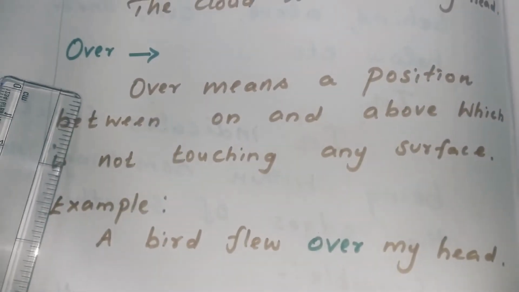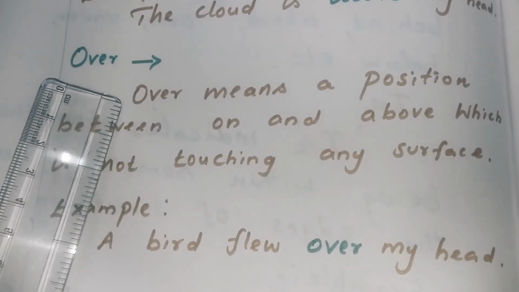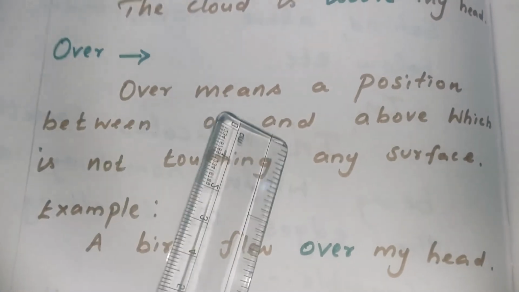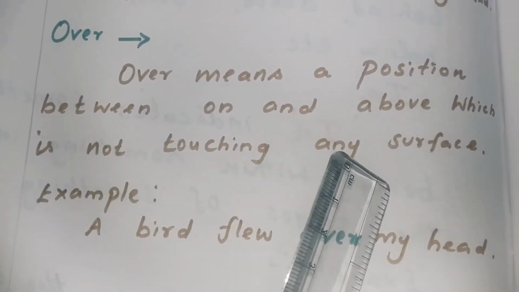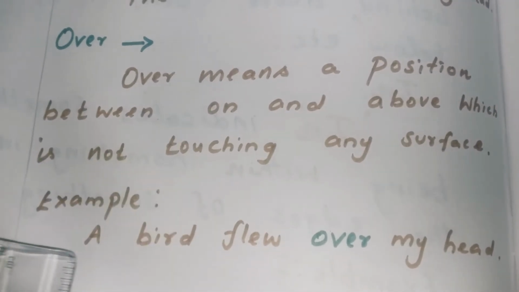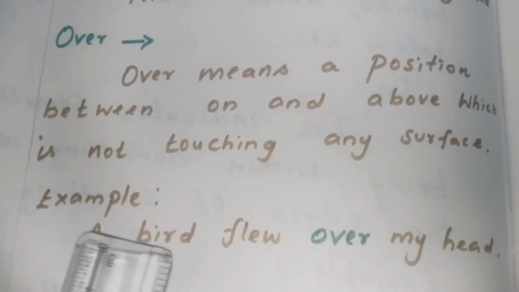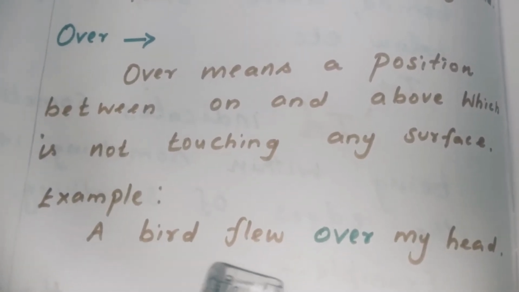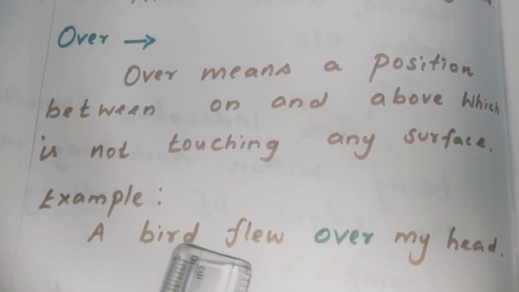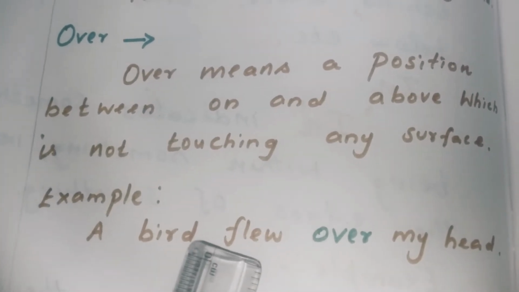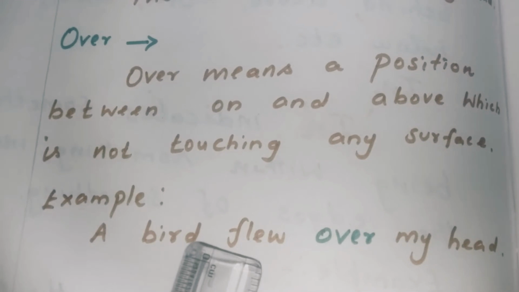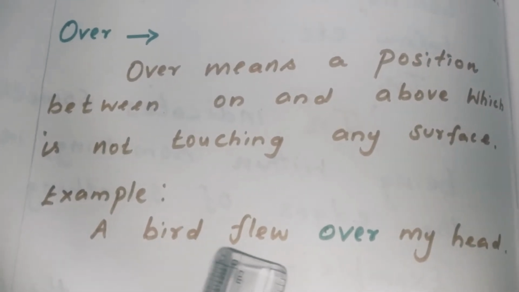The next preposition of place is over. Over means a position between on and above, which is not touching any surface. Example, a bird flew over my head. In this sentence, the bird does not touch the head of the child. It flew over his head and it is in a position between on and above.